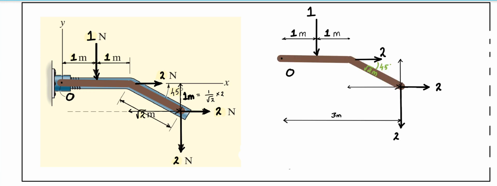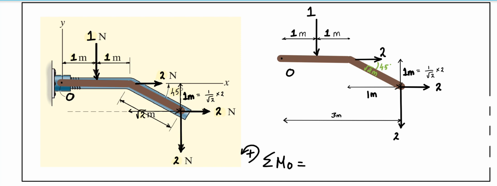You can see in this case, there are more forces acting. There are 1 Newton force acting, 2 Newton, and another 2 Newtons. For this case, I am finding the resultant moment. First I find the unknown distance here, root 2 meter cos 45 degree, that gives me 1, and similarly root 2 meter sin 45 degree also gives me 1. So with this I found the moment about O.